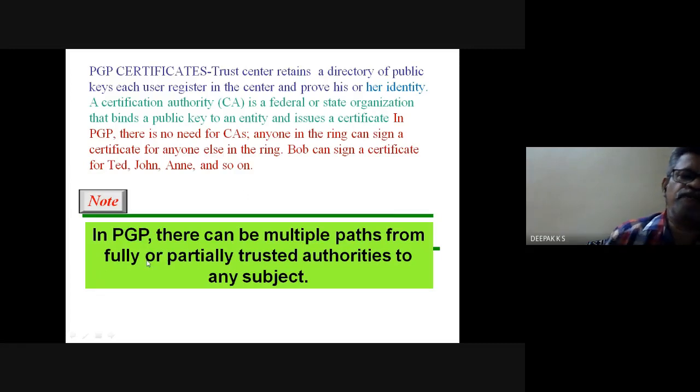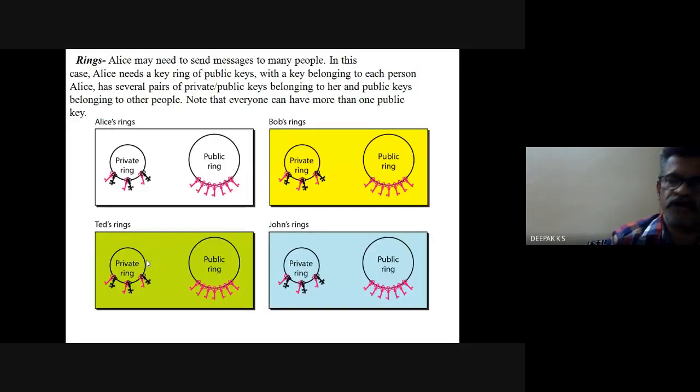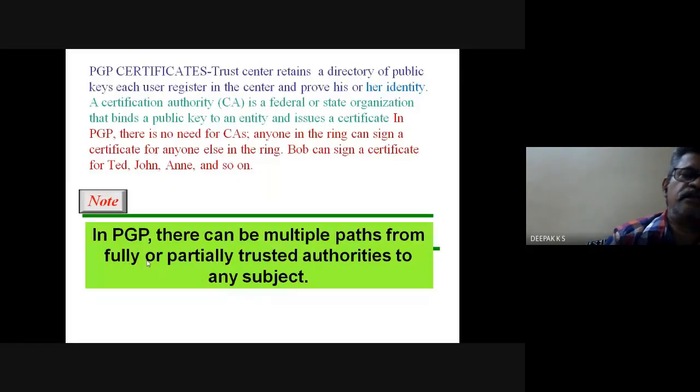In PGP, there can be multiple paths from fully or partially trusted authorities to any subject. So there is no need for certificates to be registered in a central organization. The certificates can be generated: Alice can sign a certificate for Ted, John can sign one, and so on.